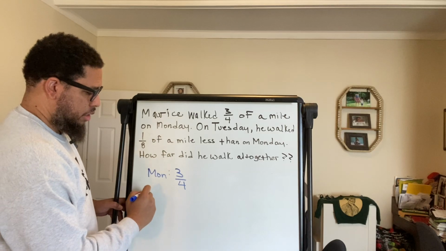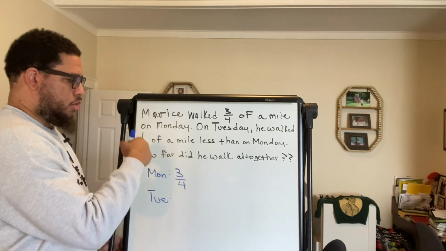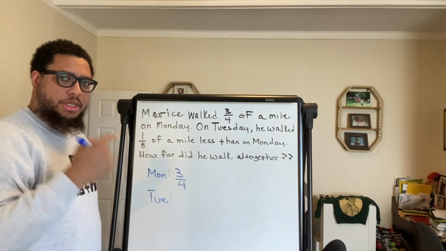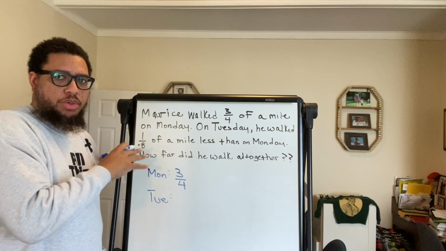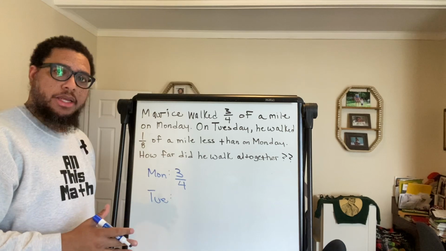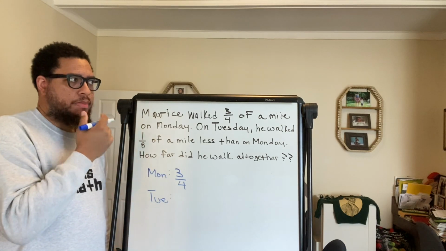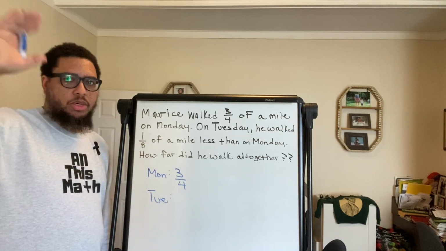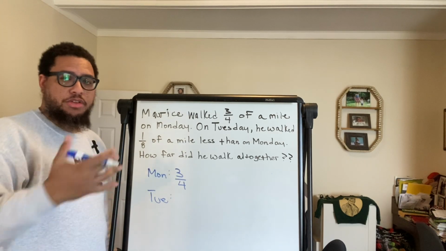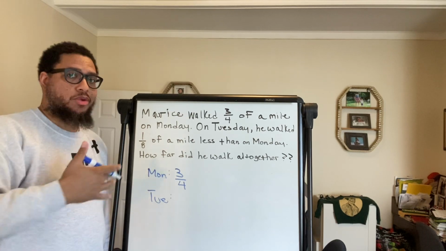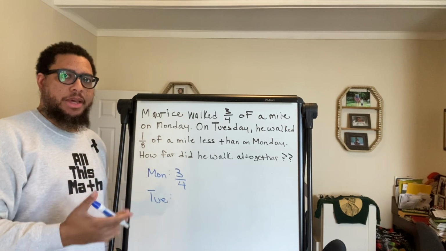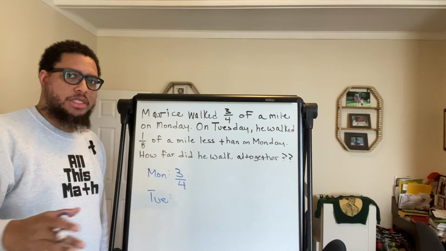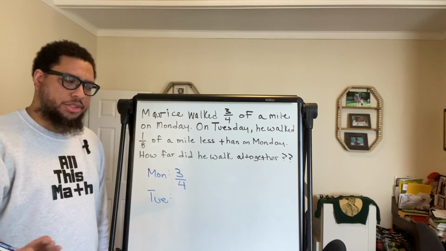Now on Tuesday, how much did he walk? Did he walk 1/8 of a mile on Tuesday? No, he didn't. This is why we got to know how to read and be good readers. If you can't read, you can't do math. The whole "I'm a reading person, I'm not a math person, or I'm a math person, I'm not a reading person," let's throw that out the window, because you can't be a math person if you're not also a reading person. And when you're reading, you're implementing a lot of mathematical approaches anyway, whether you recognize it or not. So we got to get rid of that false dichotomy between being a math person and a reading person.